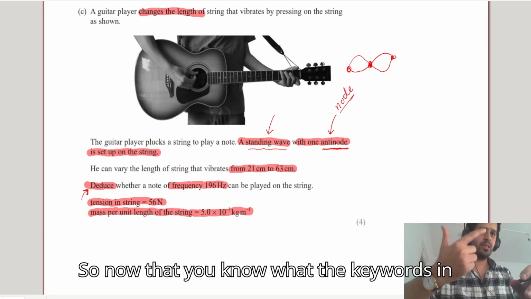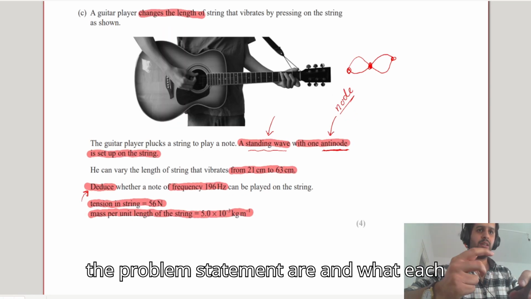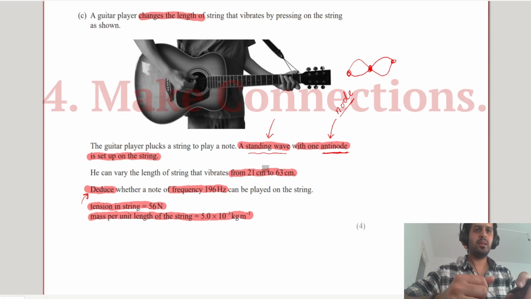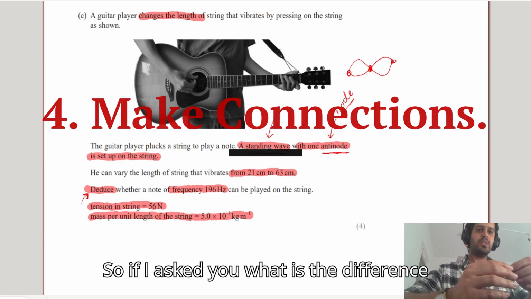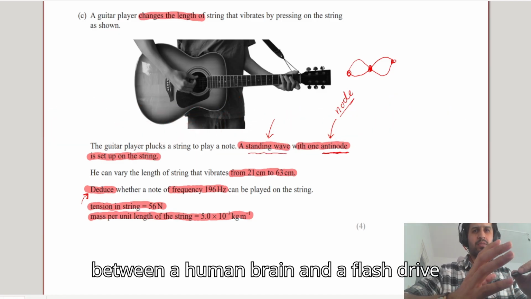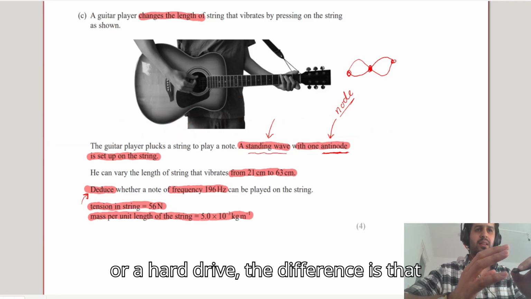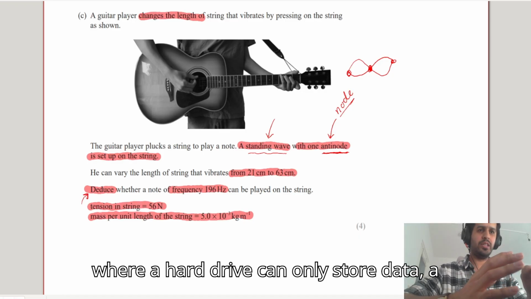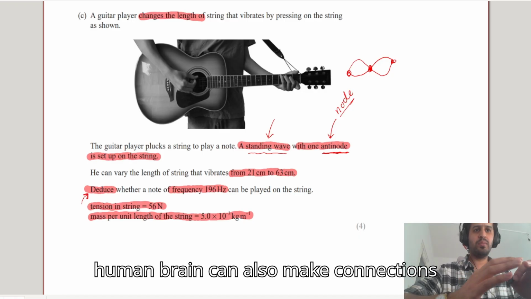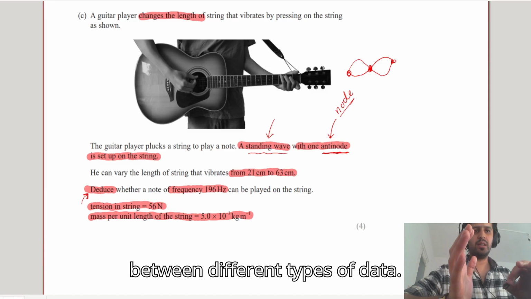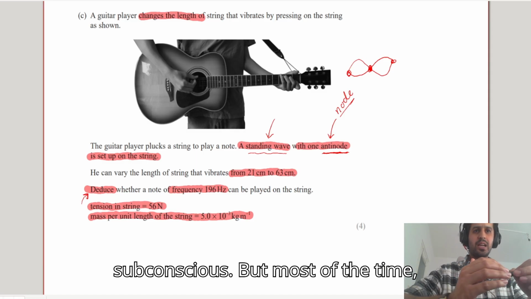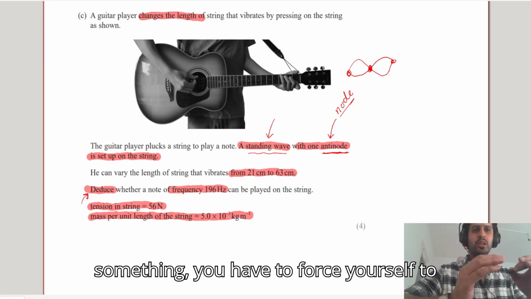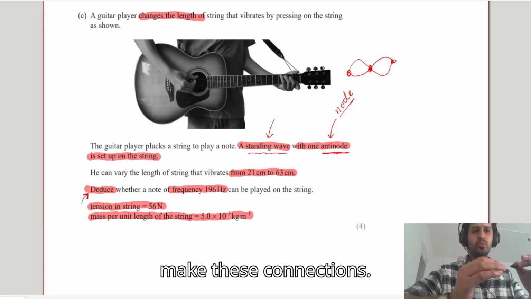So now that you know what the keywords in the problem statement are and what each of these keywords mean, the next step would be to make connections between these keywords. So if I asked you what is the difference between a human brain and a flash drive or a hard drive, the difference is that where a hard drive can only store data, a human brain can also make connections between different types of data. And making these connections is sometimes subconscious, but most of the time, especially when you are learning something, you have to force yourself to make these connections.